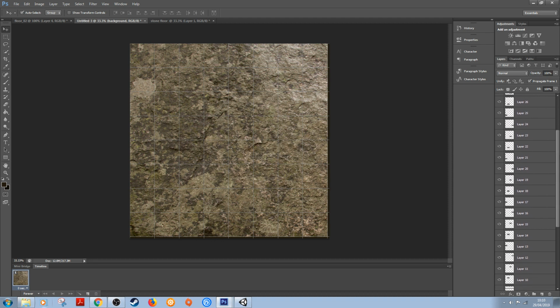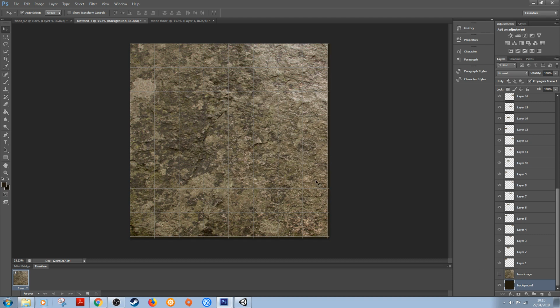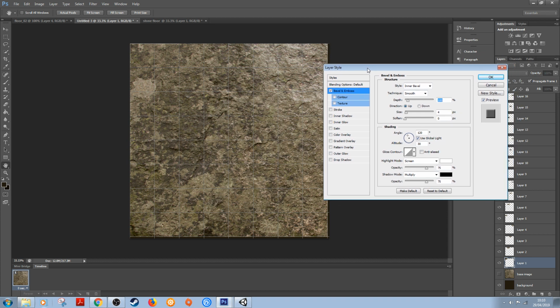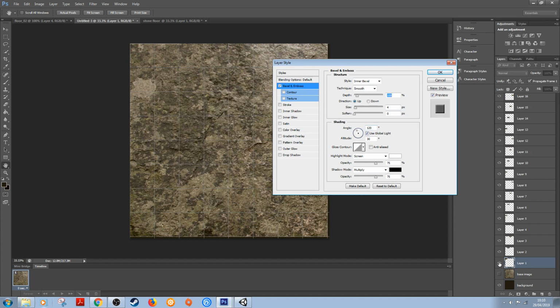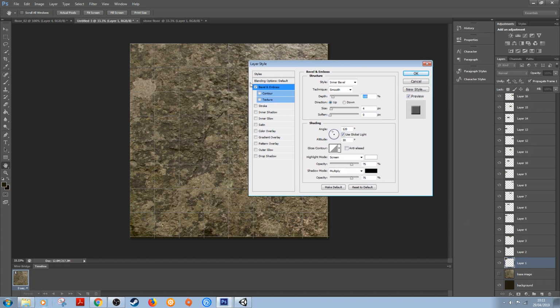So now we've got all these layers, of all these different bricks in here. What we need to do now is apply some effects to these and kind of add little bits of detail with them. Now Photoshop has some really good effects tools. So you can see here, add a layer style. So what we can do is if we select that, we can come into here, and what we want to add is a bevel emboss here. So you can see that it's being applied to this first image, all right, because that's the one that I've got selected here. Okay, whoops, click that there.